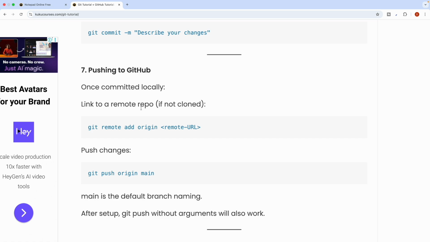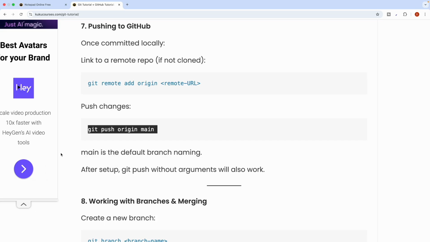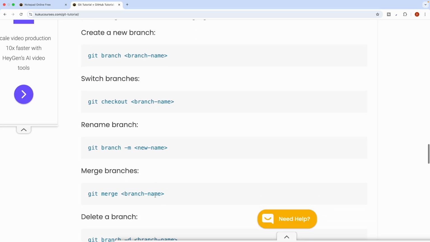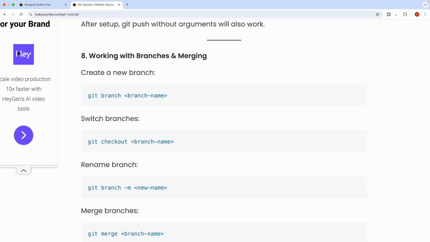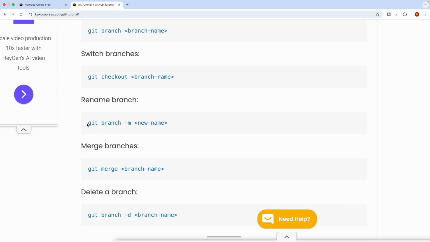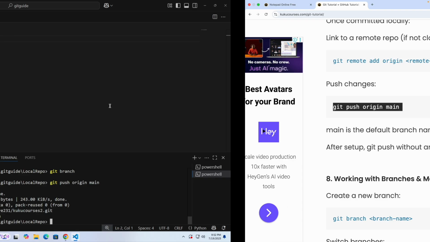In the notes we have written this as well: if not cloned, then you have to use this one. But first make sure that main is the default branch name, otherwise it will not work. So before you run this command, first rename the branch to main, then only run it, like we have just done.